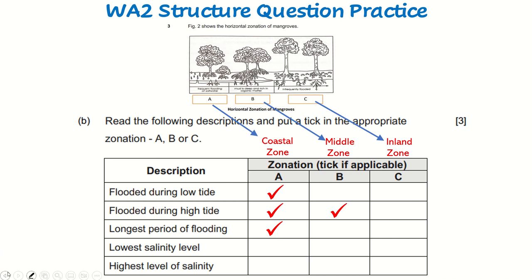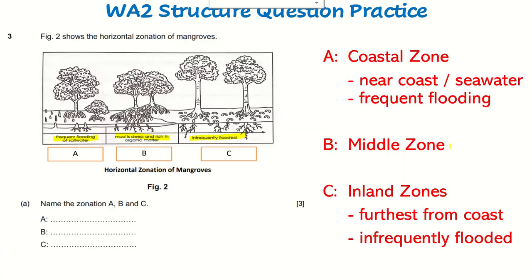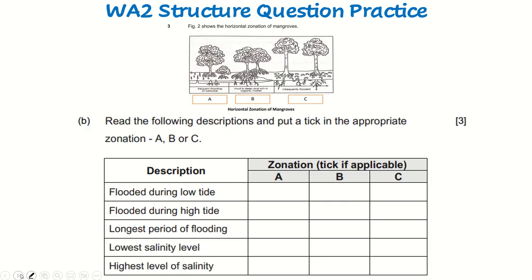All right. So the next question, question B, where you are asked to read the following descriptions and put a tick in the appropriate zone, zone A, zone B, or zone C. So A is the coastal zone, B is the middle zone, and C is the inland zone. We need to see which description is correct. The first description is: is it flooded during low tide? So only the coastal zone is flooded during low tide.